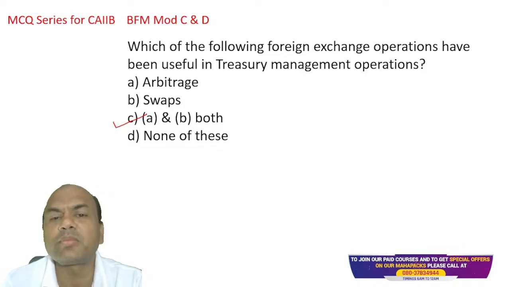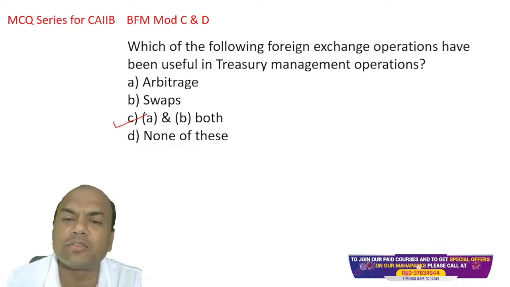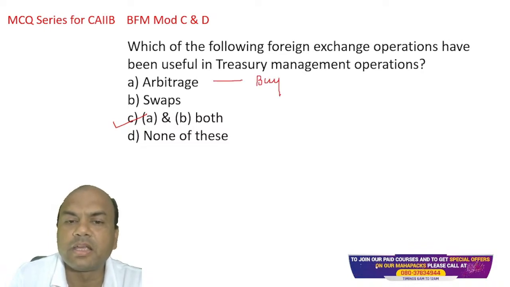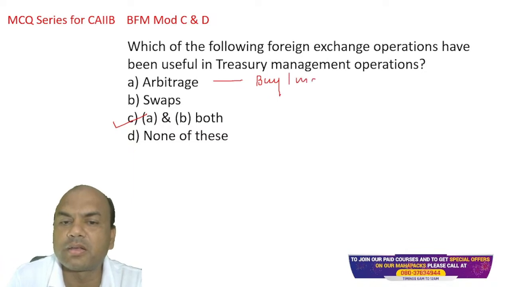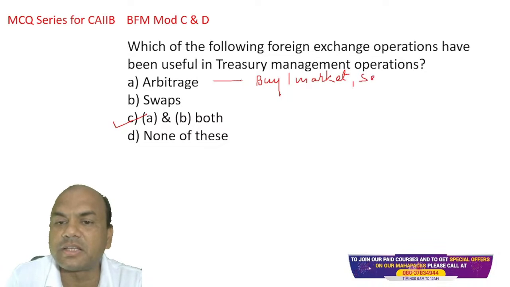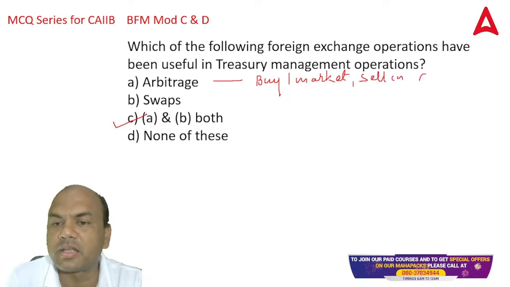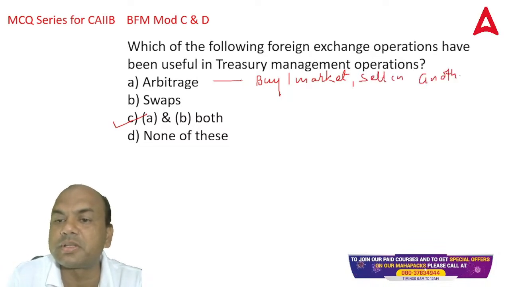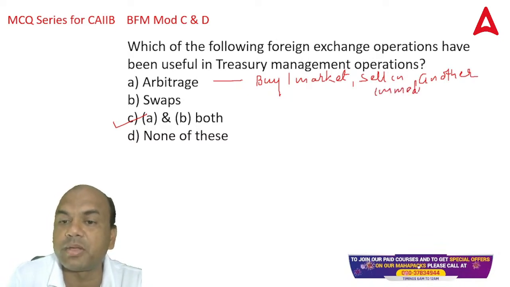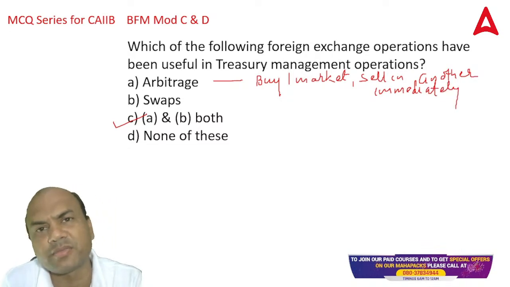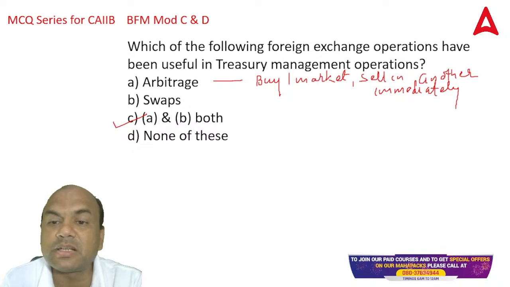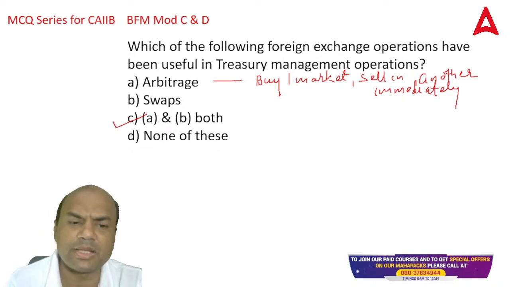What is arbitrage? Arbitrage is basically buying in one market and selling in another, immediately. The very important term is immediately, because everyone does the same thing, buys somewhere and sells somewhere. That's business. But immediately is the important part. Let me explain with one simple example.